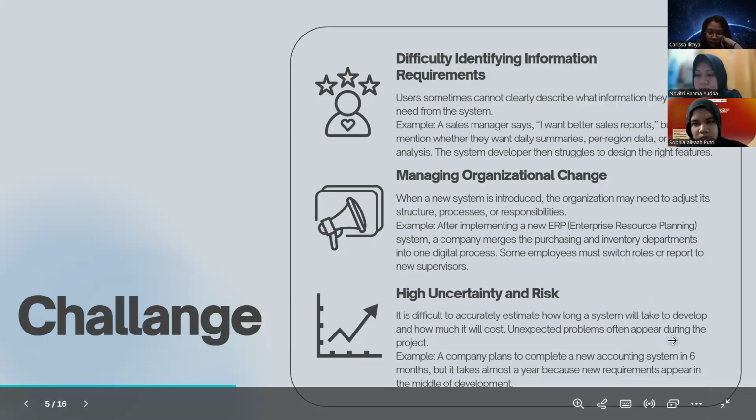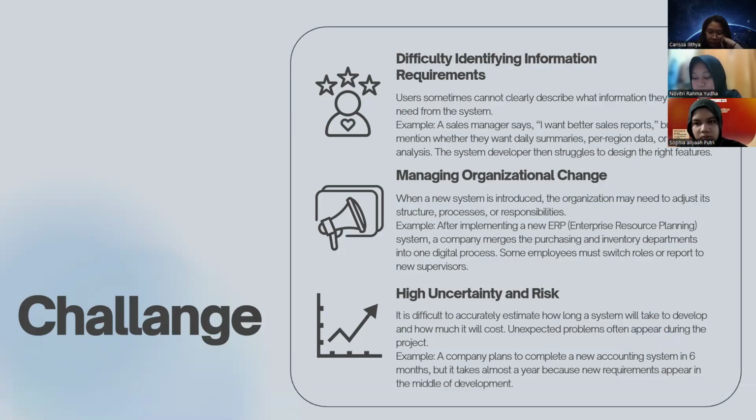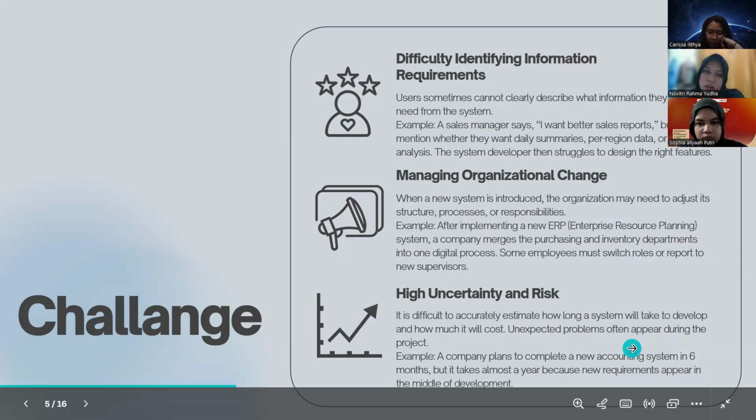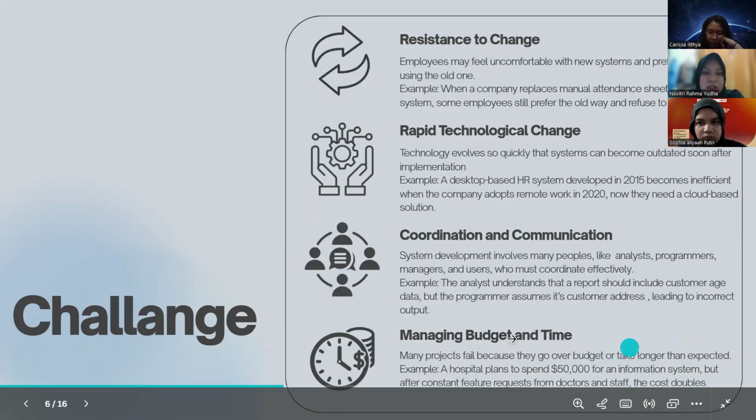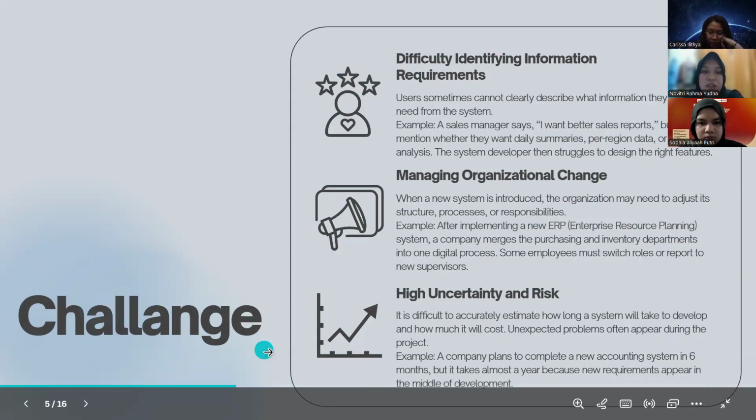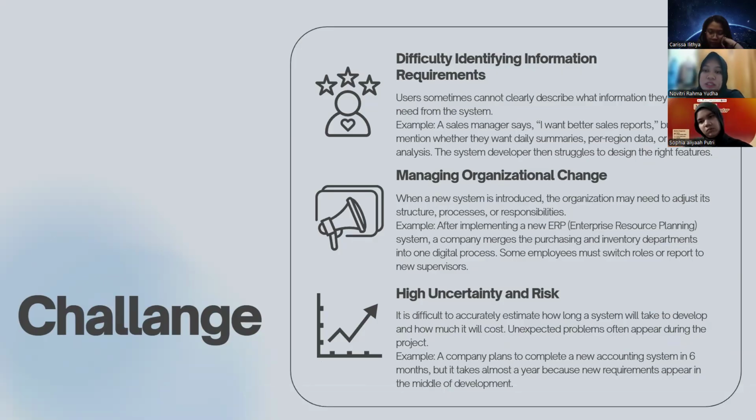For example, a company plans to complete a new accounting system in 6 months, but it takes almost a year because new requirements appear in the middle of the development. How to solve this problem? It can socialize from the start, involve users in development, and demonstrate the benefits of the new system.